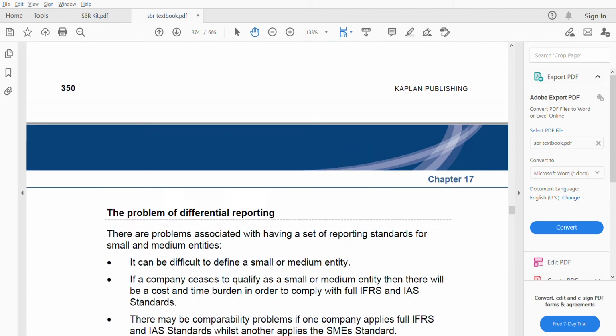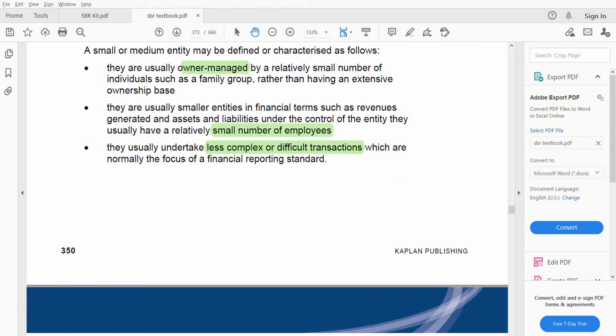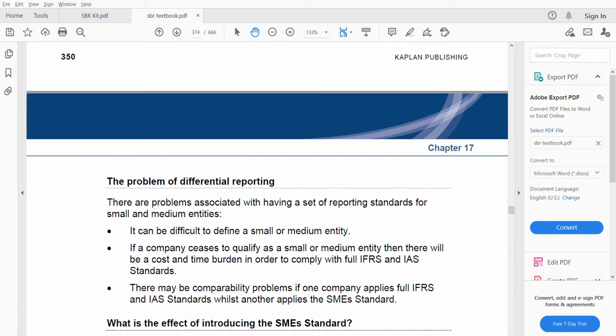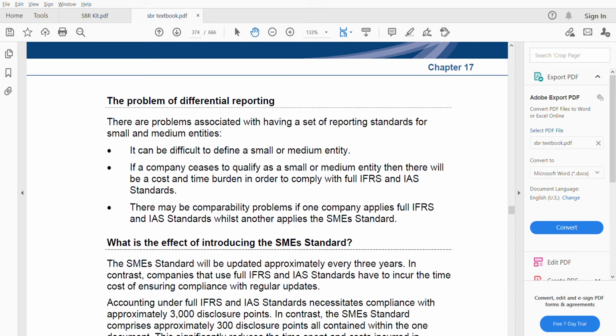There are just three. Okay, I've told you this chapter is short and sweet. Only three characteristics. Now, what are the problems of differential reporting? Okay, definitely. If there are benefits, there are disadvantages also. I'm having a separate standard just for SMEs. Okay, what are the three difficulties?